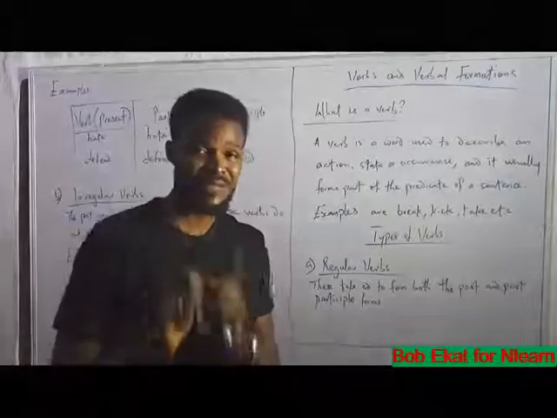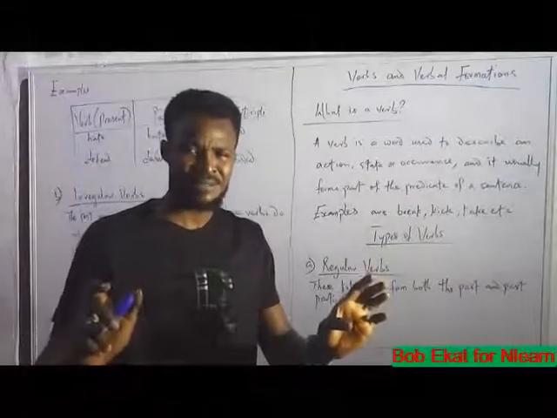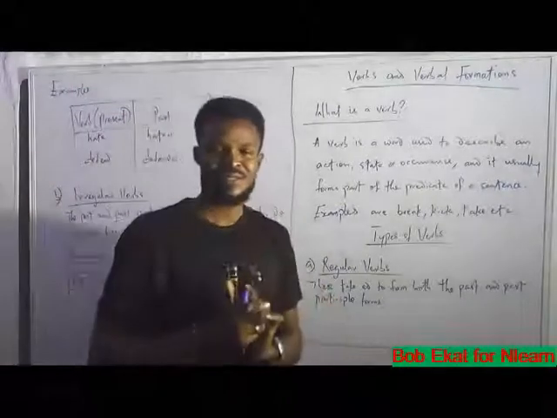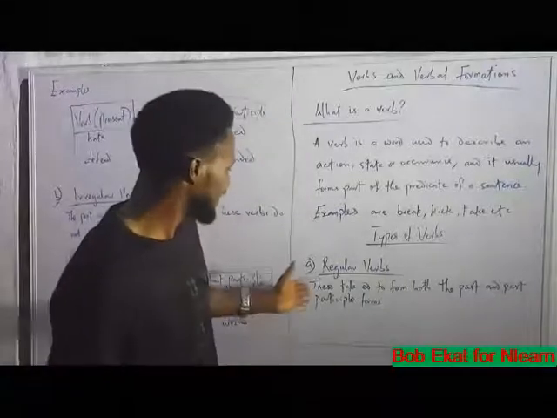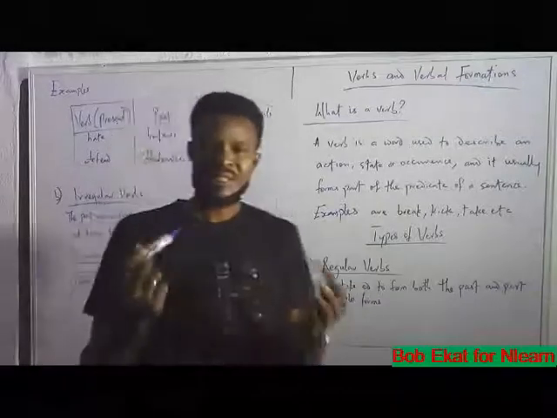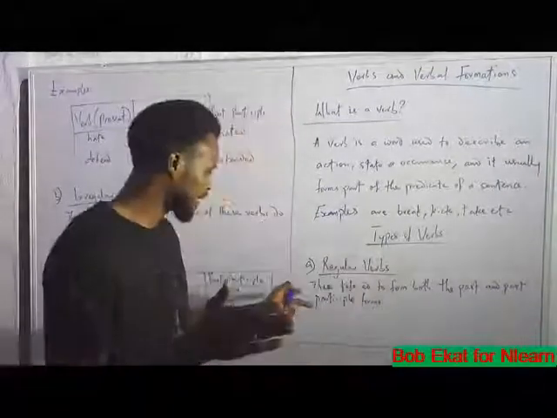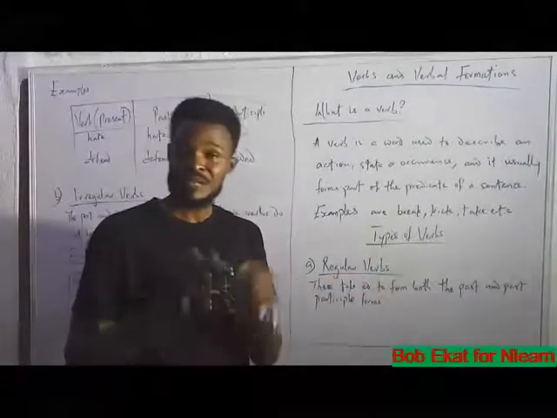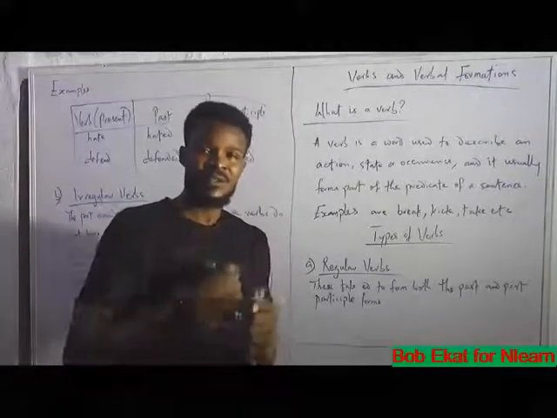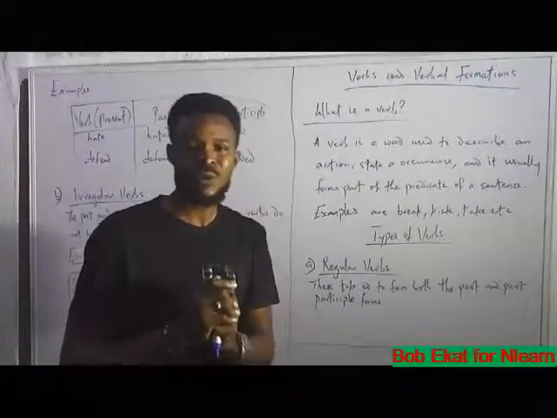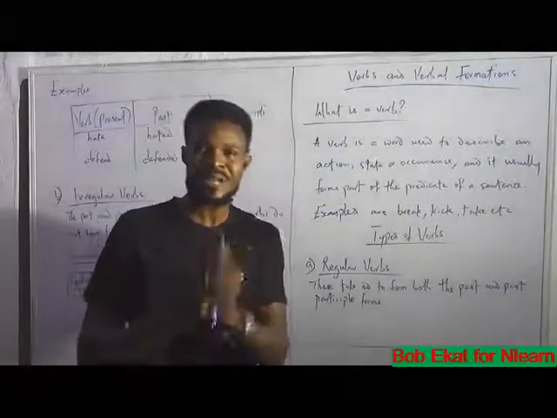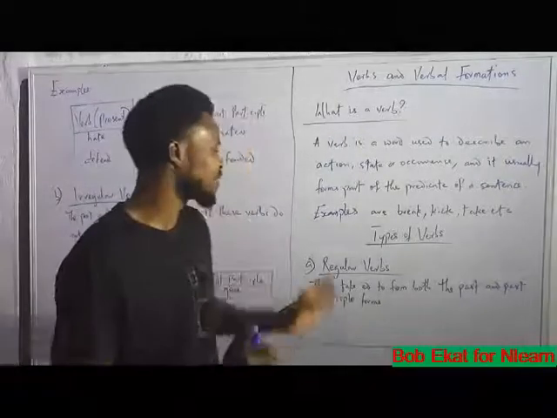So now, there are types of verbs. There are two basic types of verbs. We shall consider the first one, which is regular verbs. These kinds of verbs take ed to form both the past and the past participle forms. Whenever you see a verb that when you convert to the past form only requires you to add ed, and also to convert that same past form to a past participle form, you only need to add ed, then you know it is a regular verb.